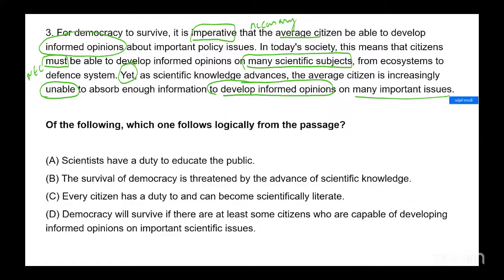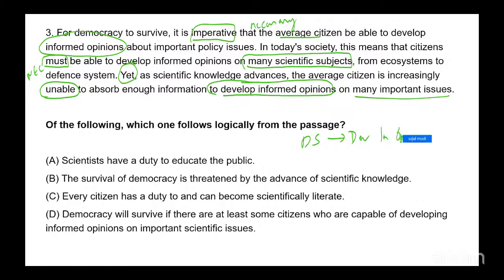If he's unable, it will become difficult for him to develop such informed opinions about important policy issues, right? And therefore, it will become difficult for democracy to survive, right? All of this is connected. For democracy to survive, the average citizen must be able to develop informed opinions.